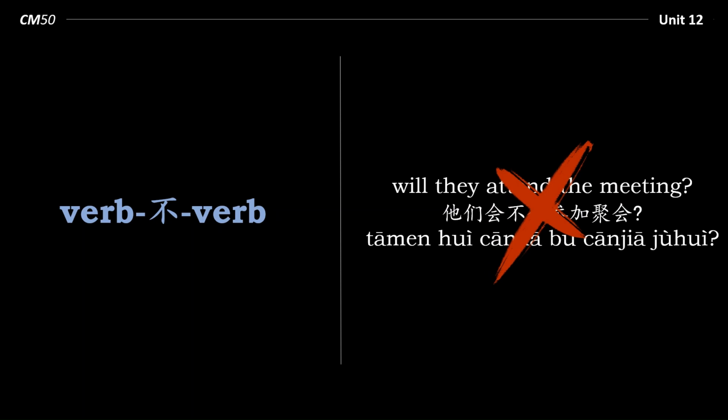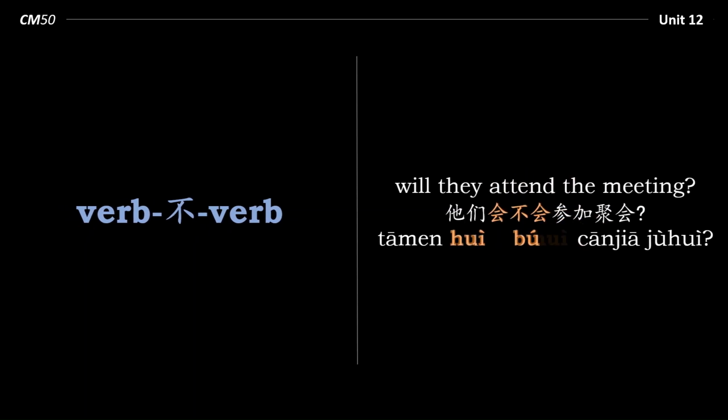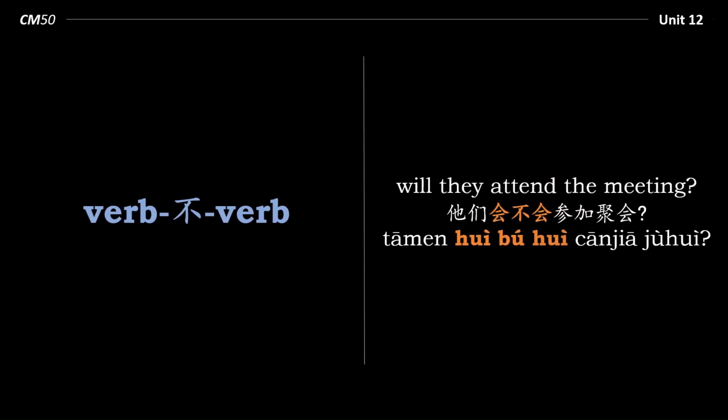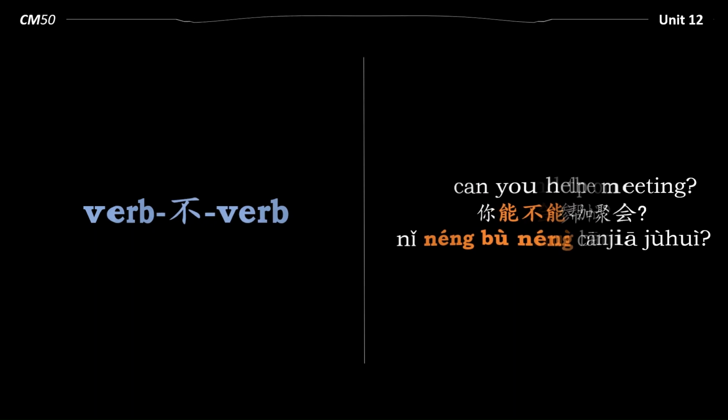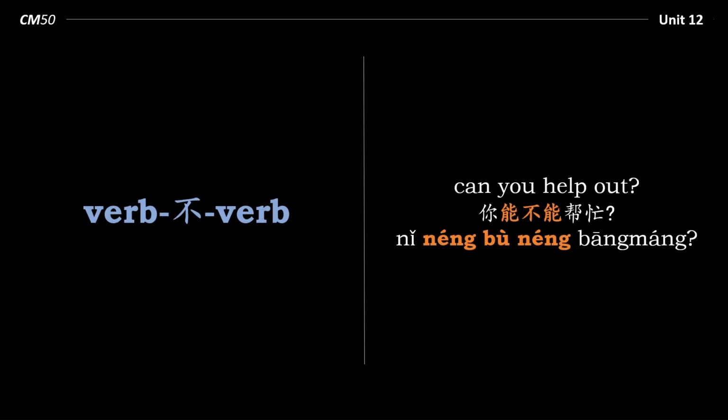This is incorrect. 他们会不会参加聚会? And that applies to all auxiliary verbs. 你能不能帮忙? So here, the auxiliary verb is 能, and the main verb is 帮忙. So it's not 你能帮忙不帮忙?